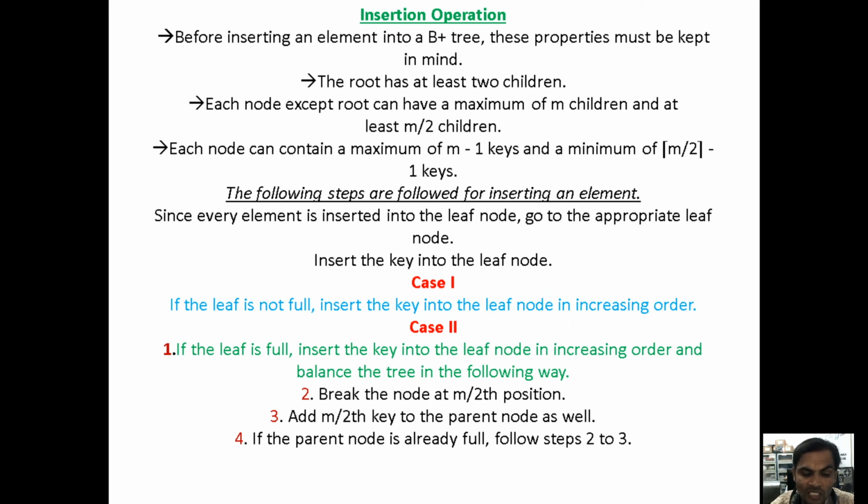Why are we not inserting randomly? Because under binary trees there is a definition. When you are inserting the nodes under the binary tree, we should compare the left and right child, which value should be placed on the right side and which value should be placed on the left side, based on that condition. Left side means values less than the root value, right side means values greater than the root value.